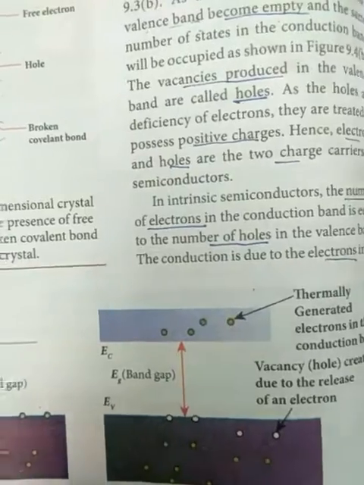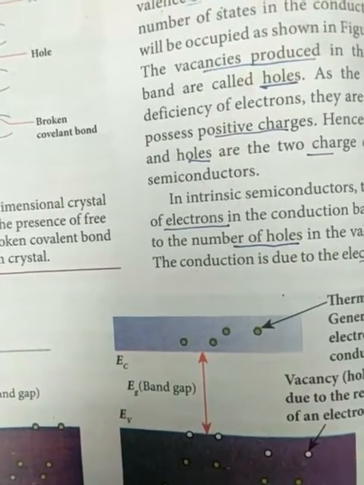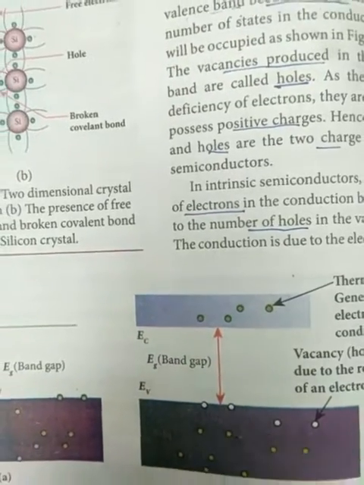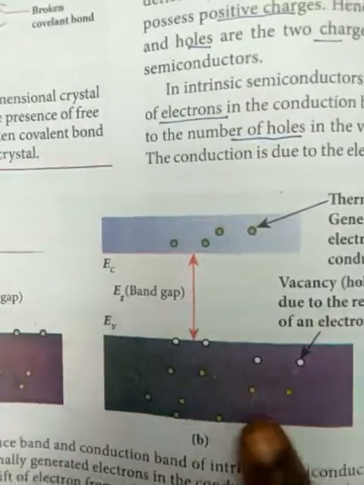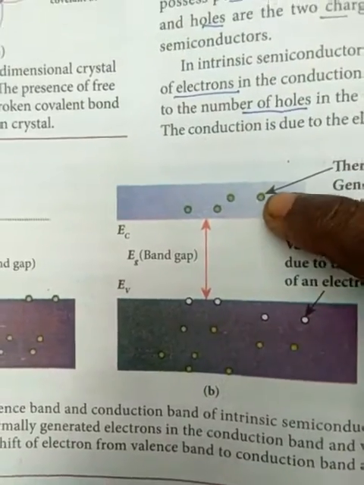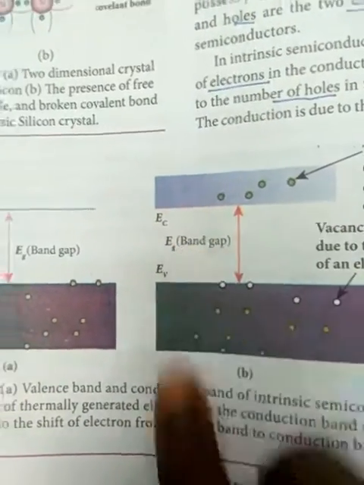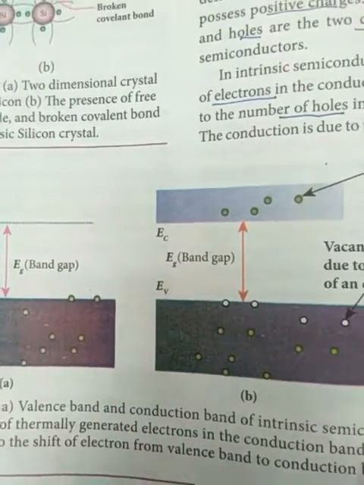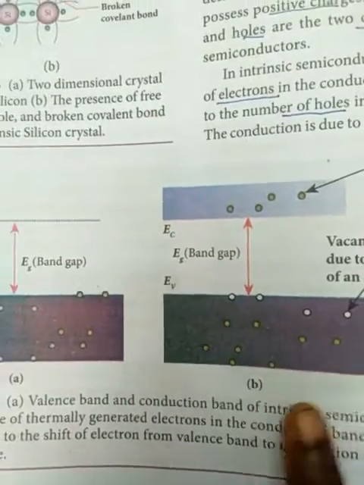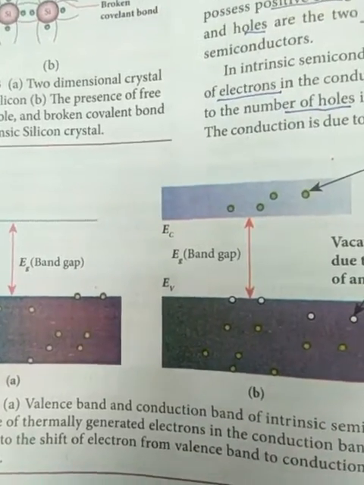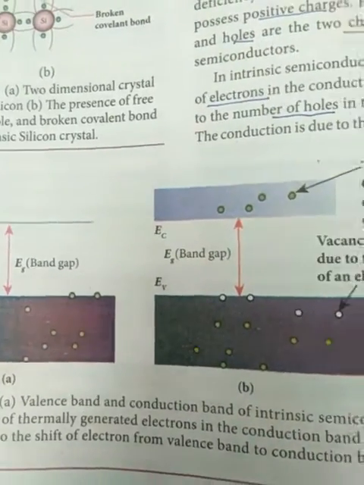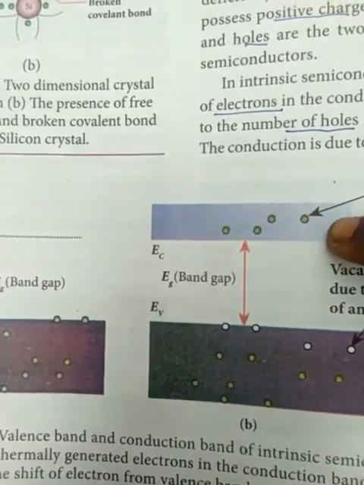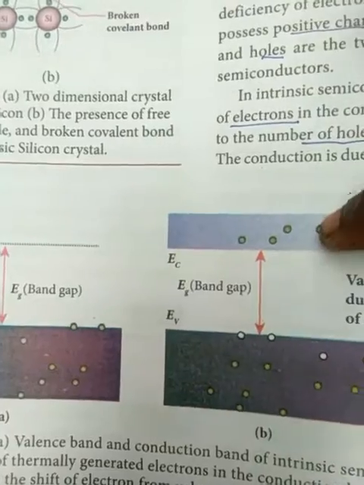This is the current, represented as I_E and I_H. You see this is the valency band, this is the conduction band, and this is the forbidden gap. When some heat is produced in the valency band, the electrons jump to another band, the conduction band.